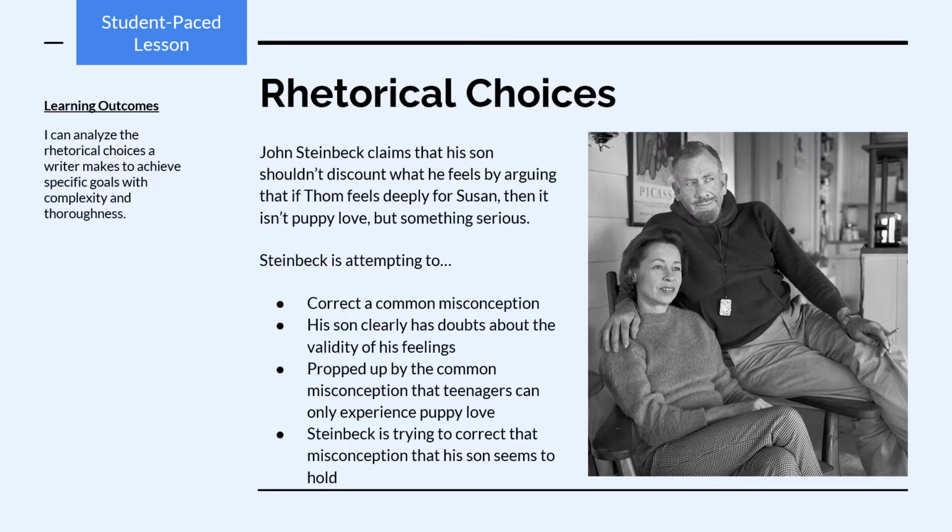Here's another example. When John Steinbeck, in his letter to his son, claims that his son shouldn't discount what he feels by arguing that if Tom feels deeply for Susan, then it isn't just puppy love, but something serious, Steinbeck here is attempting to correct a common misconception that his son has. His son clearly has doubts about the validity and sincerity of his feelings. And this notion is probably propped up by the common misconception that teenagers can only experience what's called puppy love. So Steinbeck is trying to correct that misconception about puppy love that his son seems to hold.